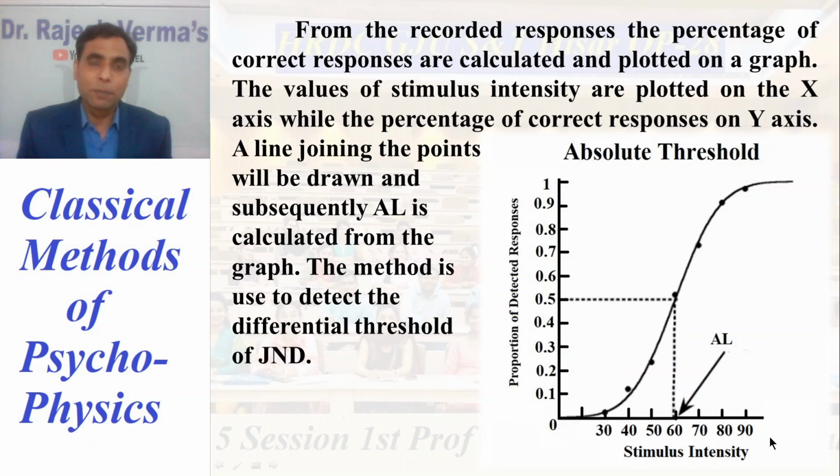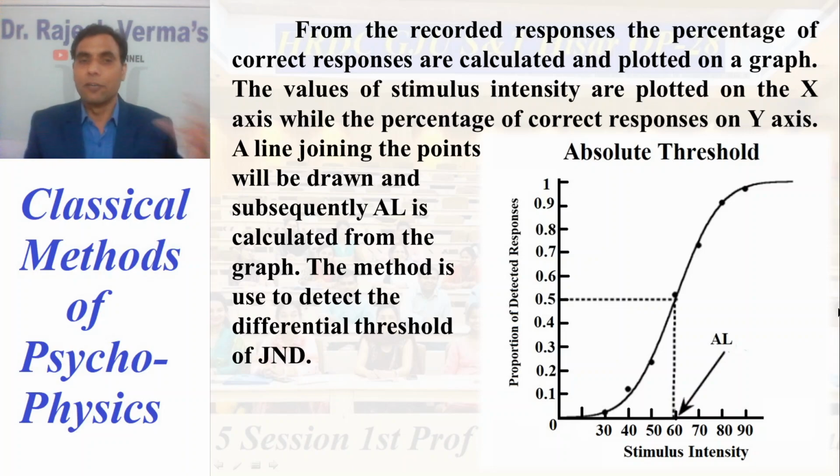Now, how do you calculate the percentage of correct responses? You have to ascertain how many trials you have given, or how many times the individual has responded. Out of that, how many are correct? Suppose you have given 40 trials, and out of the 40 times, the individual is responding 10 times for the particular stimulus, yes or no. And one important point again is that on the y-axis, only the percentage of correct responses you have to plot.